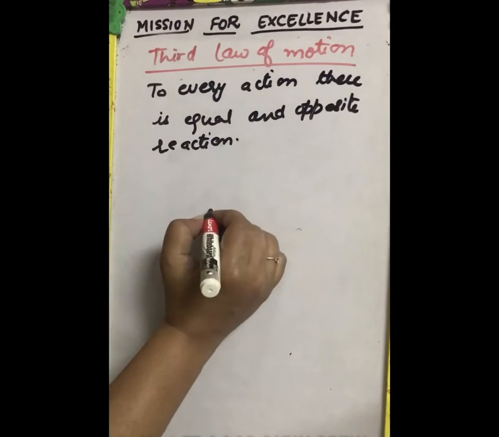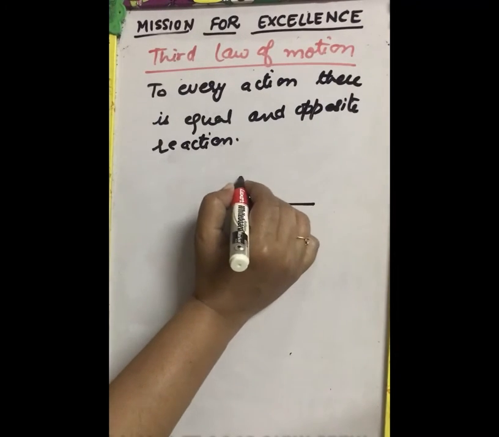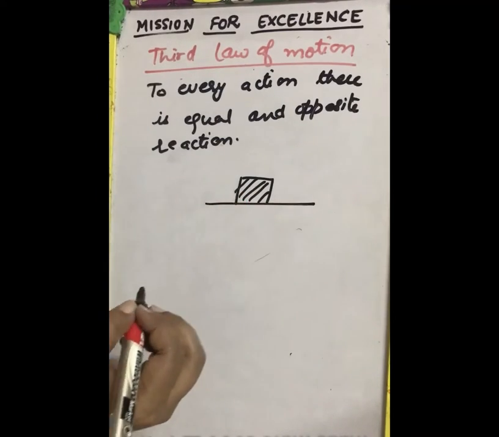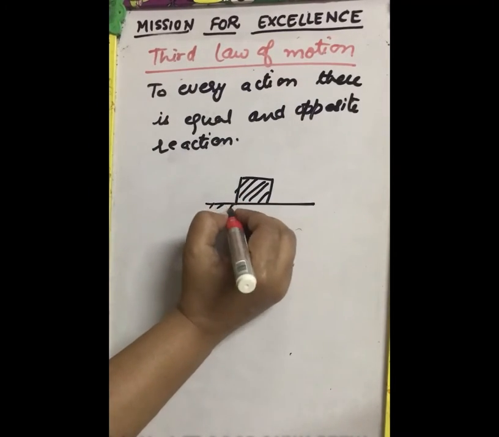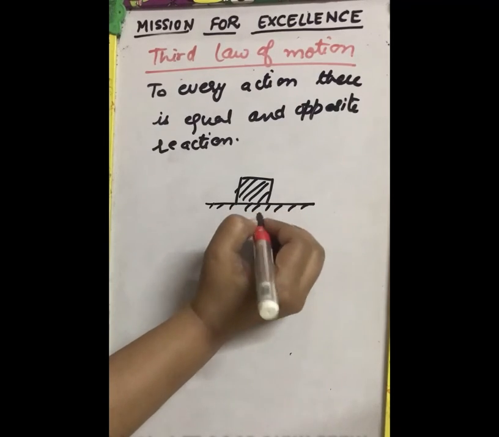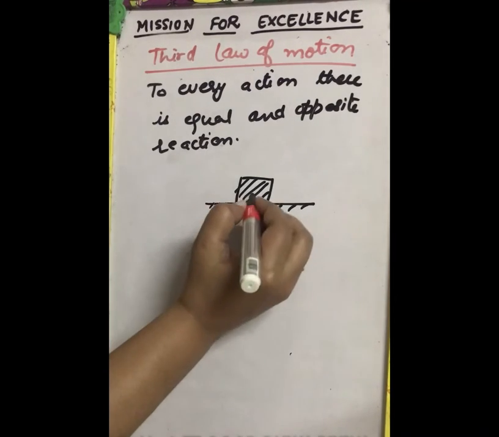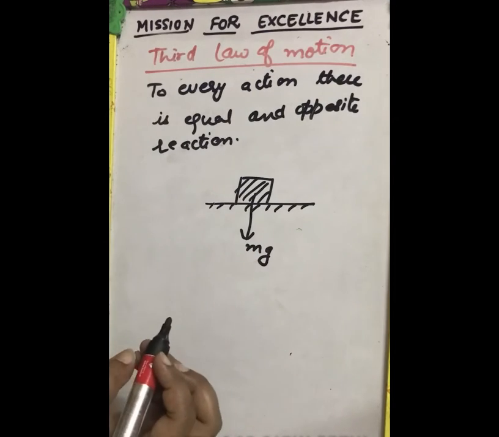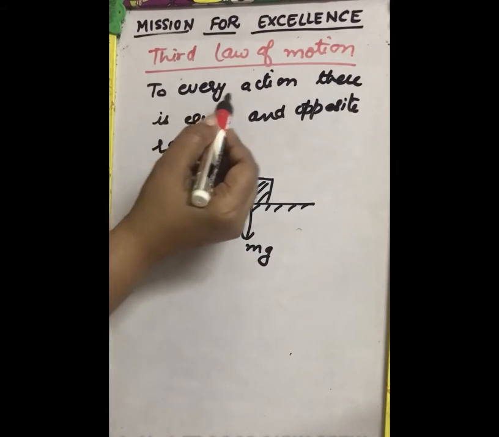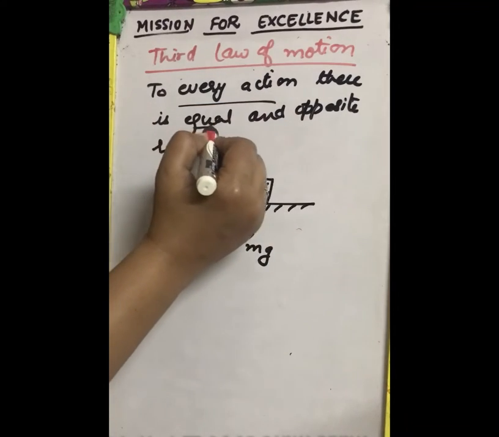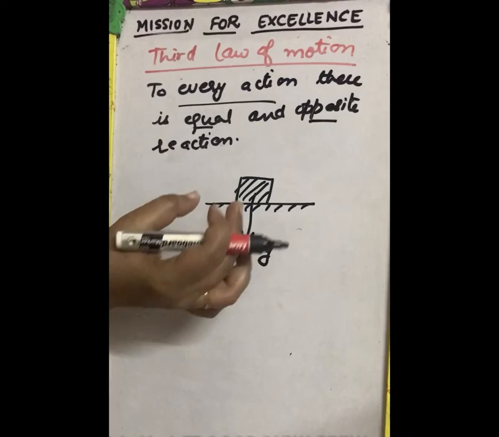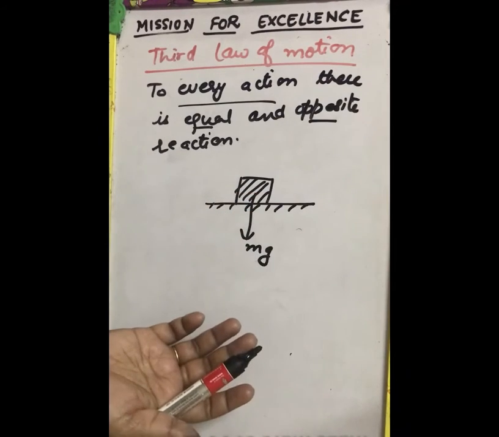Like suppose a body is resting on a table. This is a table and this is a body, and we all know its weight acts downwards. Let its weight be mg. To every action there is equal and opposite reaction, which balances this force, by which it doesn't fall on the floor.